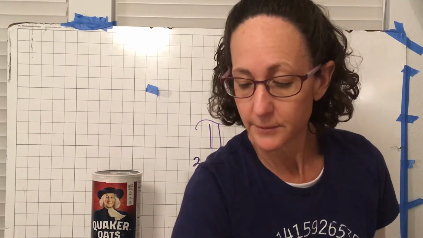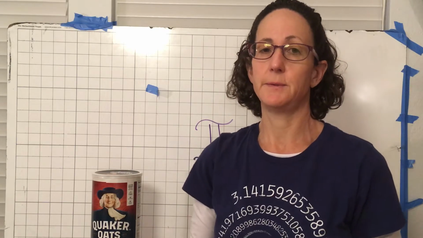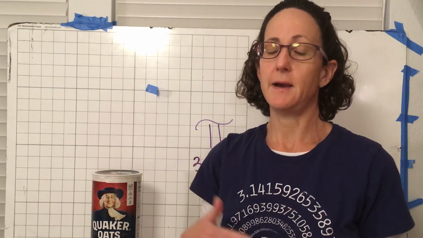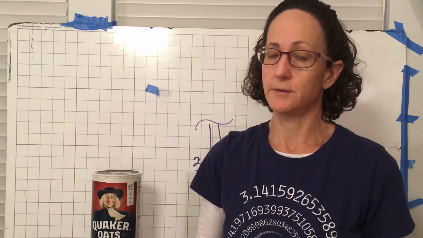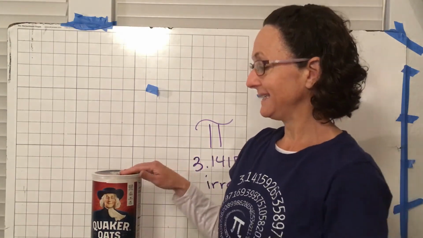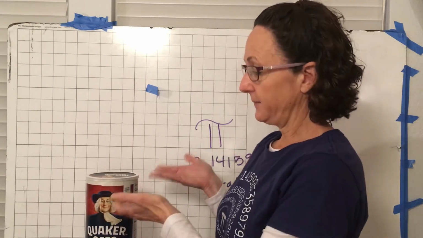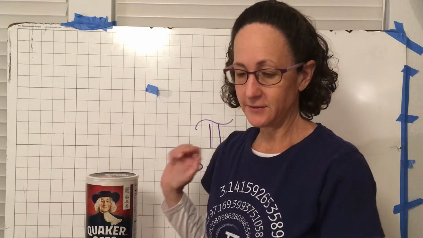So what we were going to do in class, if you guys had been here, is we were going to talk about how pi relates to a circle, okay? Because that's what we're studying right now. So what I would have given you guys, I would have given you guys each some sort of circular object, so everyone would have something different. I'm using my oatmeal because it's nice and tall and you guys can see it.